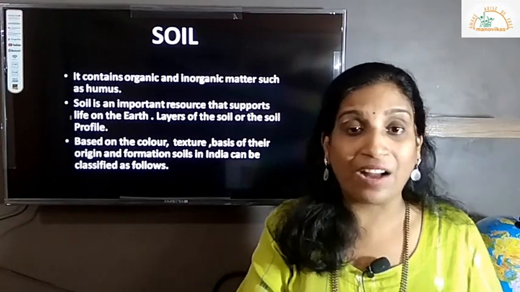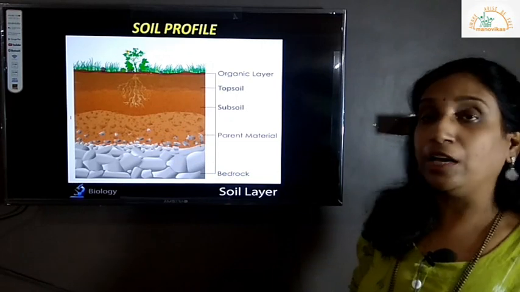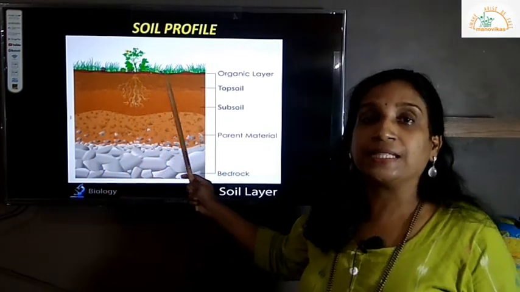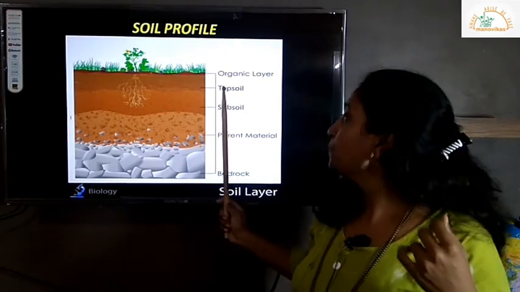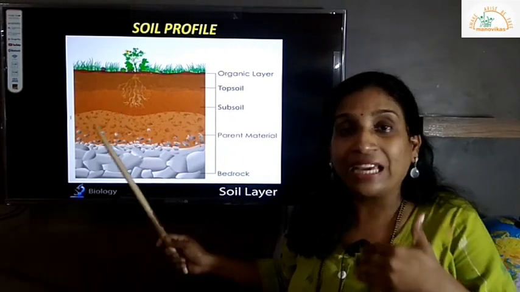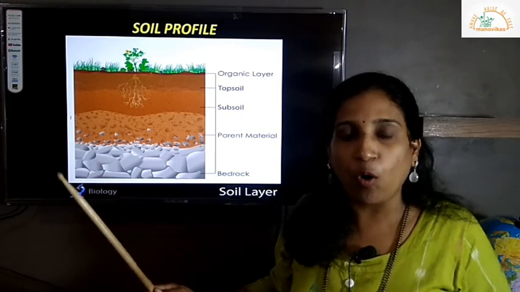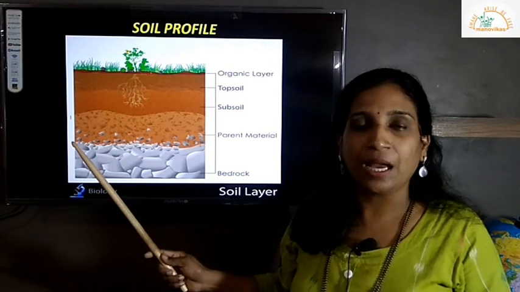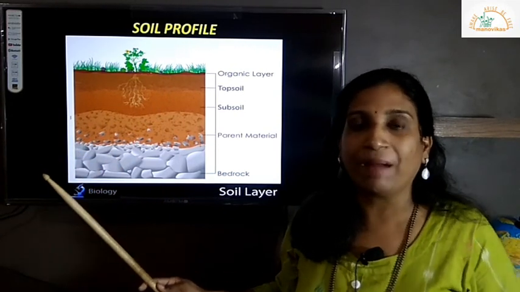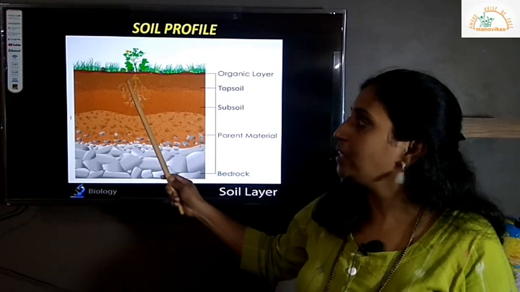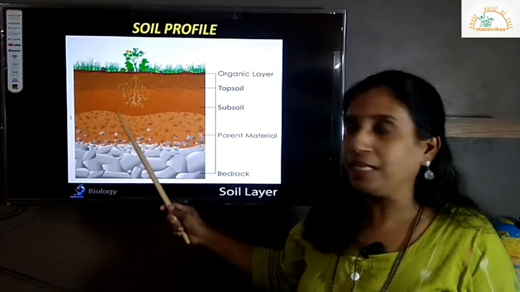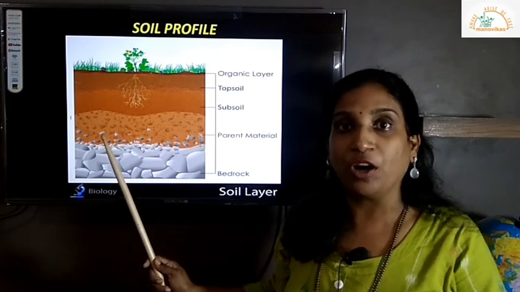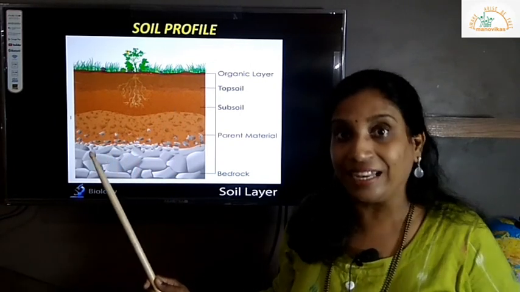So let's see what we call the soil profile. We have learned this earlier also. I'll quickly show you the soil profile. This is called the top layer or the topsoil, which we can actually see, where we live, where the plants grow and animals live, right? It has a lot of humus, that decayed matter, along with microorganisms living. Beneath that, underneath, is the subsoil, where you can see there is still a lot of moisture, and it is still fine grained.